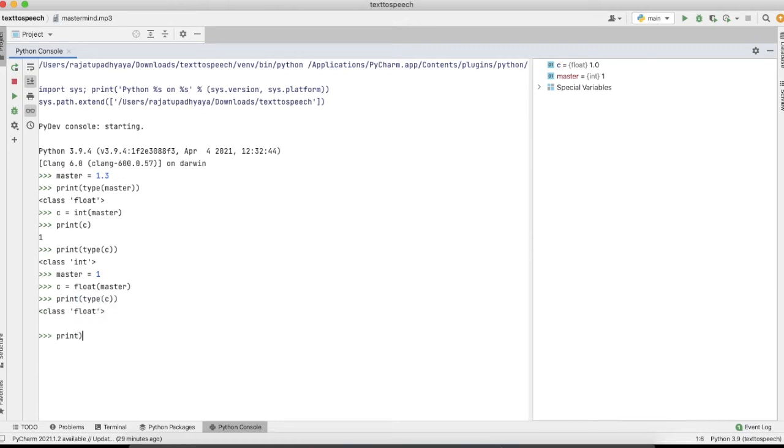And if you print C, you can see it is 1.0. I hope you understand this line.